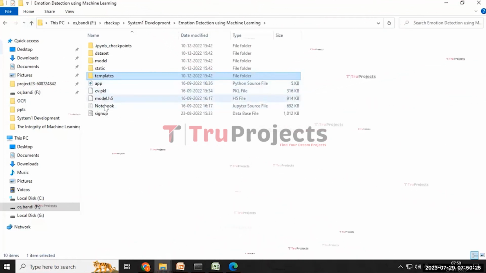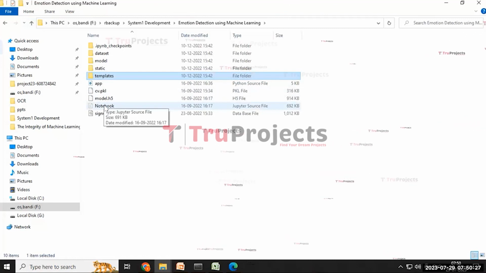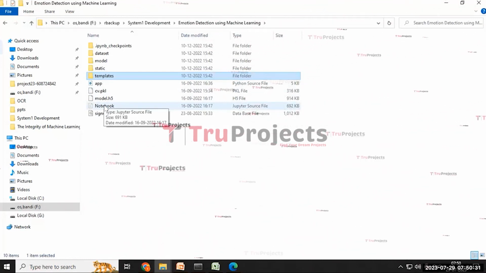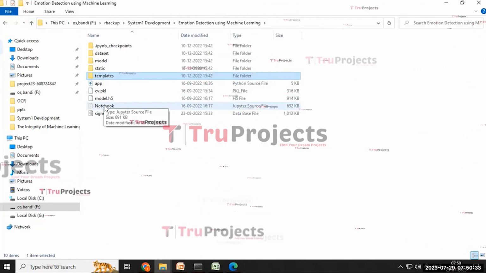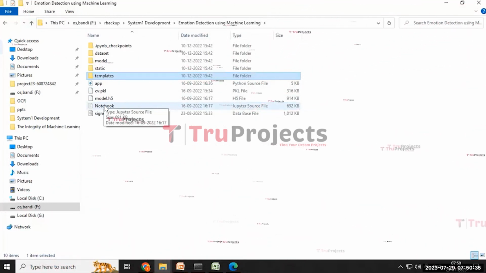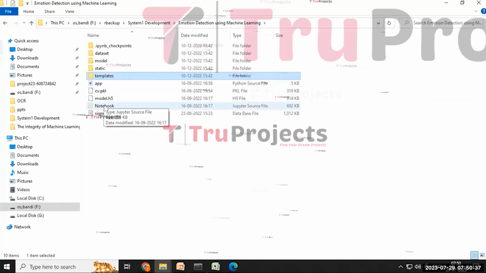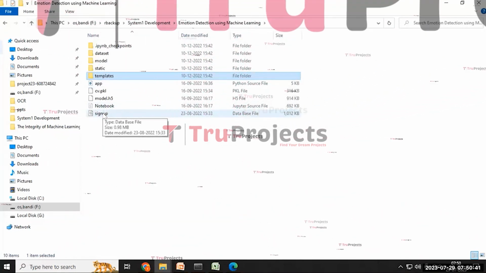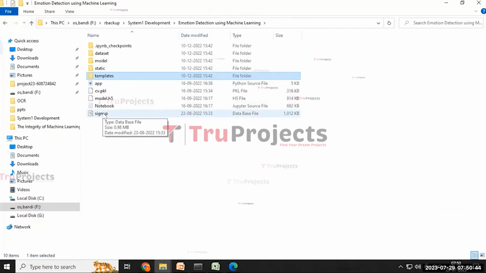And the model and the notebook is an IPYNB file which contains a combination of code. The user can write and execute the code in individual cells, making it a popular choice for data science. And the sign-up will be the database file used to store the user information.